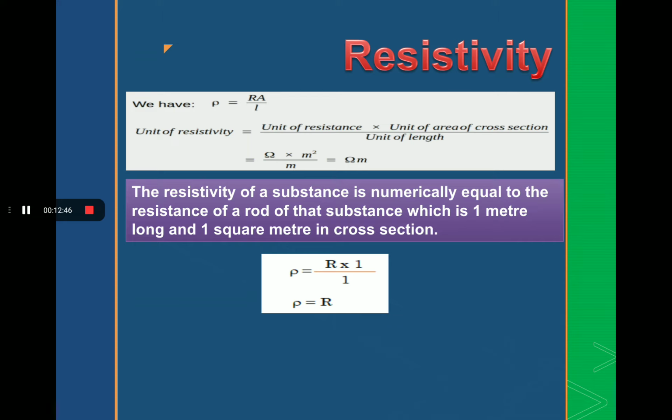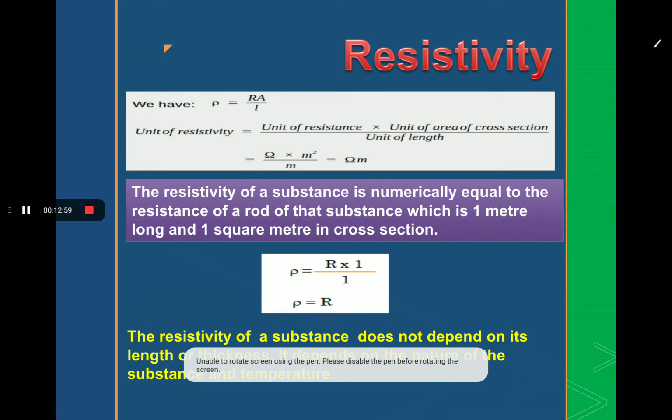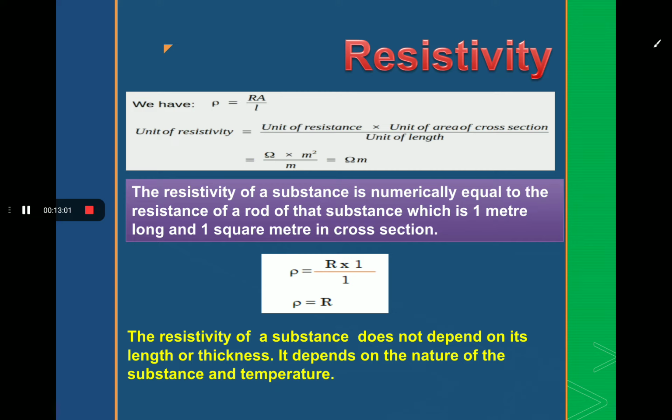Rho is equal to R into 1 by 1, that is rho is equal to R. That means resistivity is equal to resistance. Here is the most important point: the resistivity of a substance does not depend on its length or thickness, but the resistivity depends on the nature of the substance and temperature.